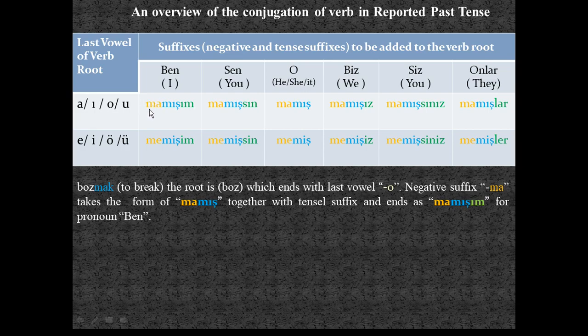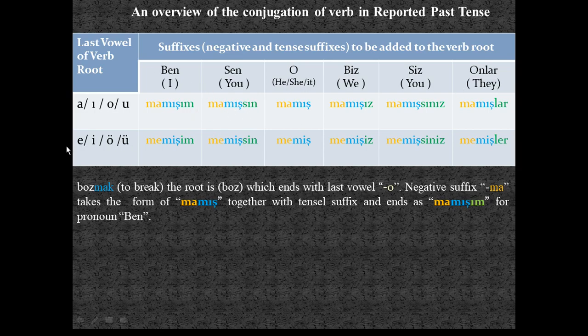Remember, there were two kinds. It will take the form of mamışım, mamışsın, mamış, mamışız, mamışsınız, mamışlar. Pay attention, only personal suffixes change here depending on the subject pronouns.